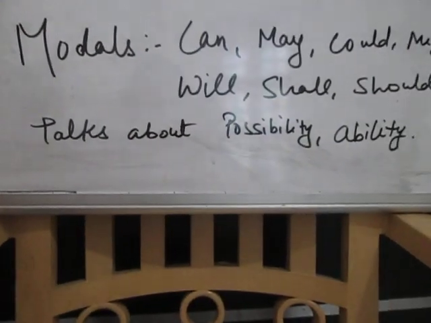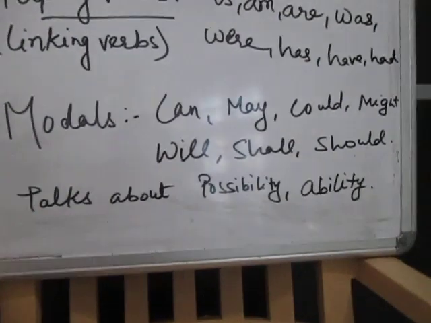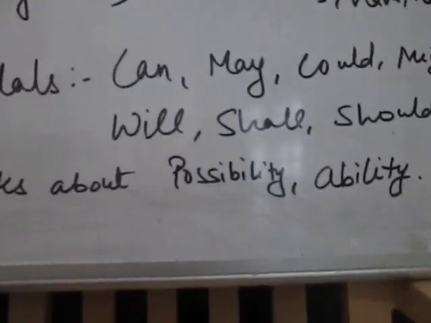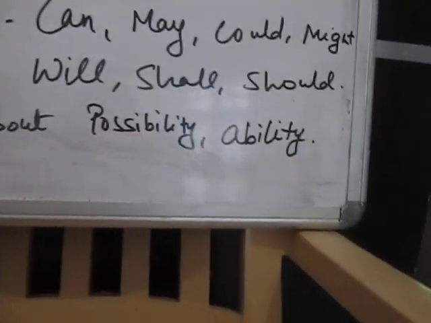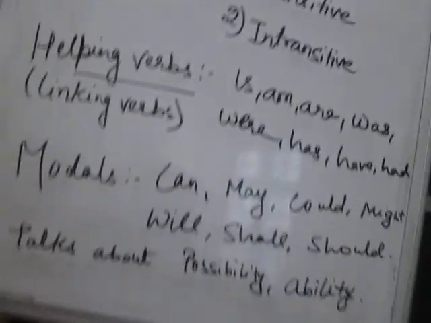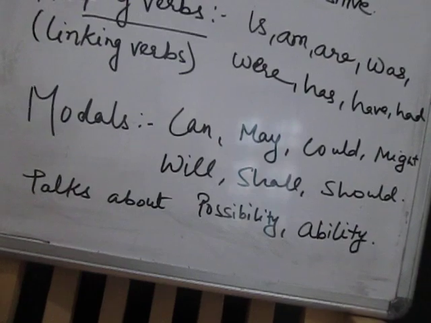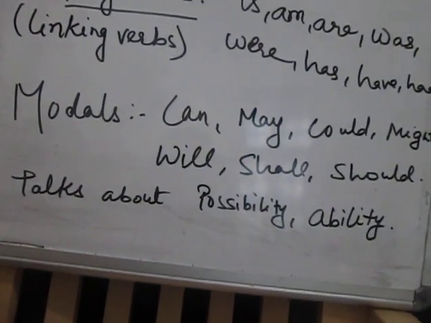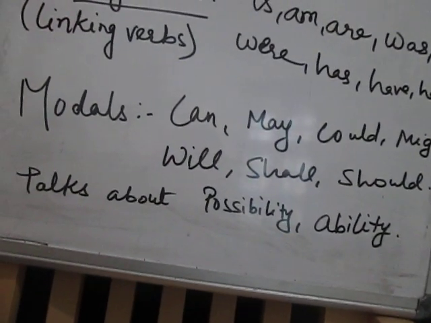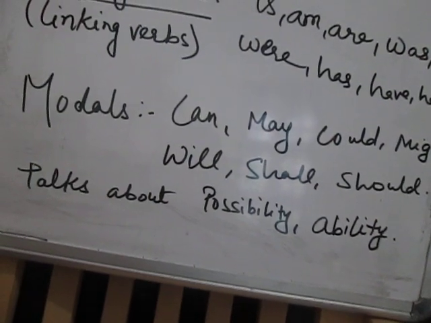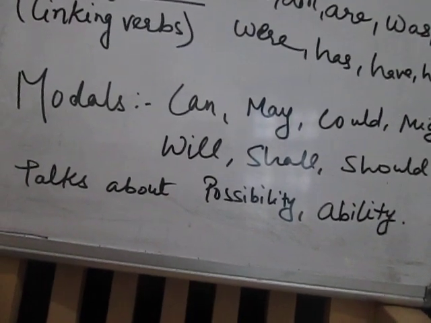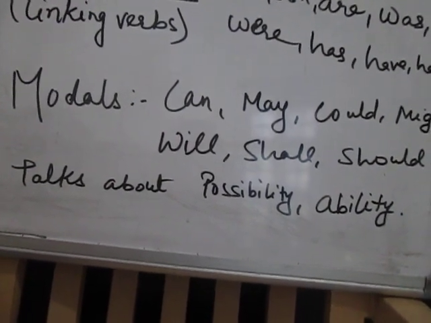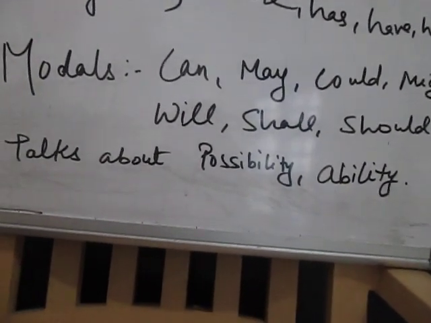Now the third type, students, modals. Modals basically are those verbs which talk about possibility, ability, when we want to ask permission, when we want to give permission, all these things, right? So modals are can, may, could, might, will, shall, should. We will do modals later, students, when they come into our syllabus and our unit. So I hope these three types of verbs are clear to you.